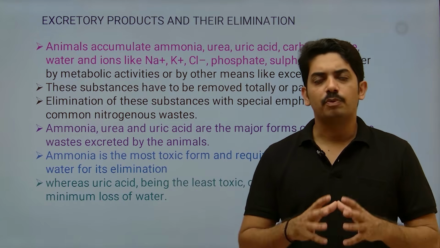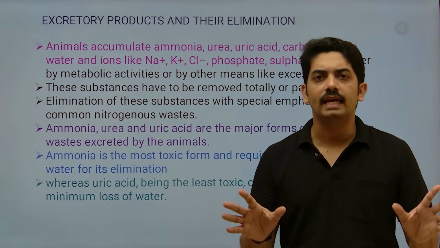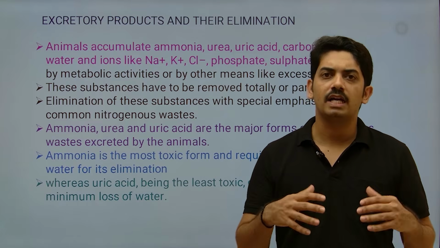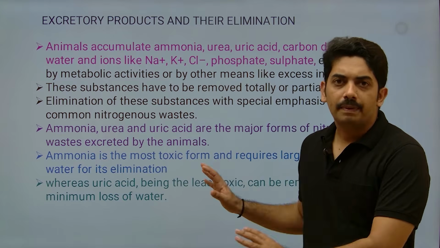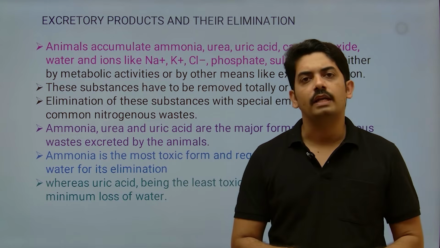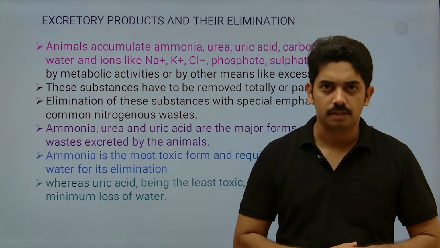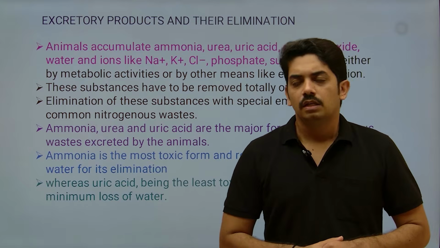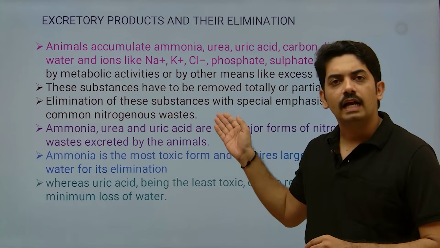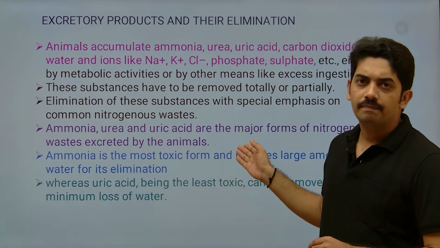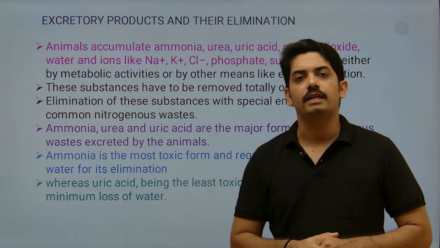Now these products are either fully eliminated or partially eliminated. But in this topic we are mainly focusing on elimination of nitrogenous waste. In nitrogenous waste, mainly ammonia, urea and uric acid are eliminated.